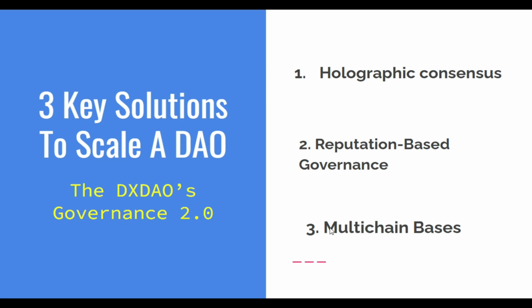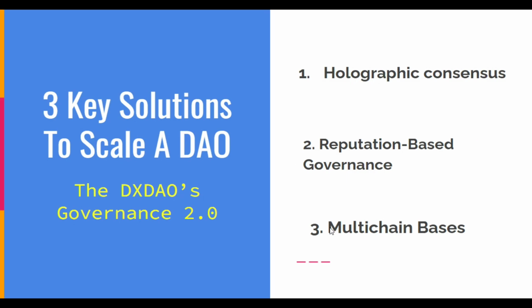It is what is called 2.0. That is their new government. They are going to improve on it with what they have already gotten and what they intend to achieve, and it's going to be called governance 2.0.